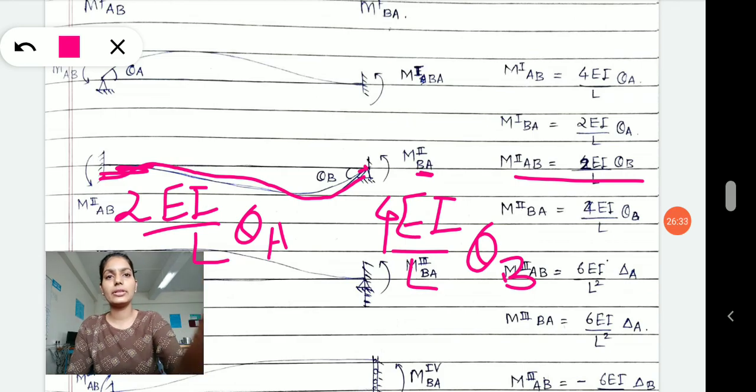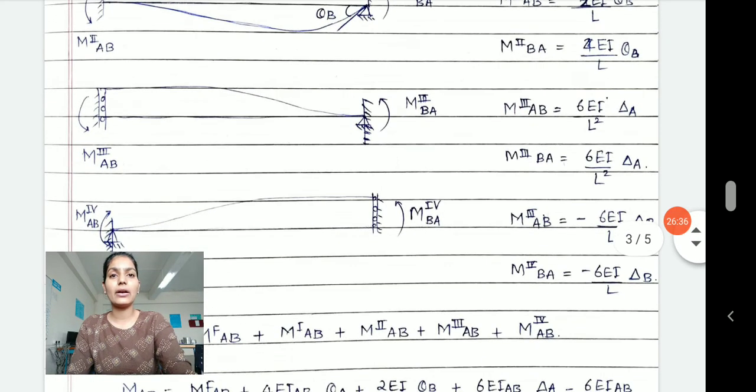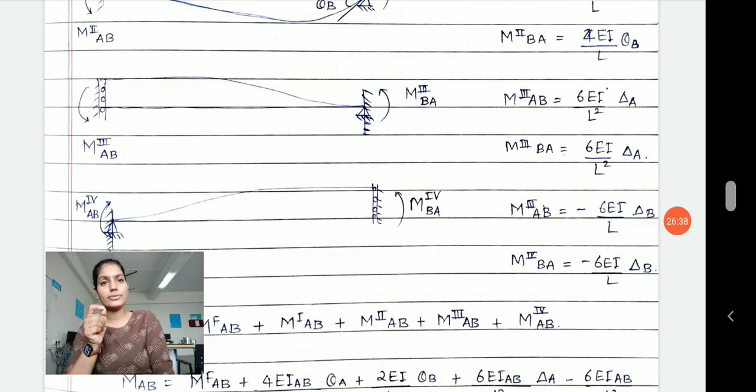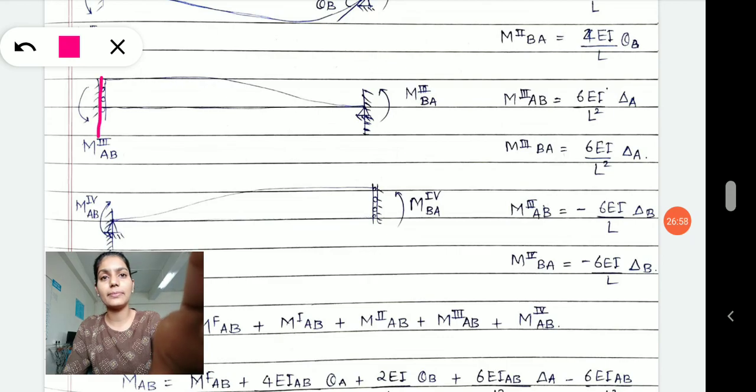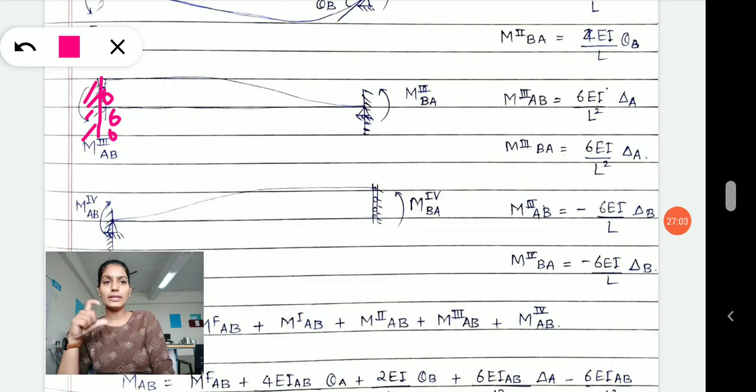That is the moment. Now I am releasing my member for translation. Earlier I had released it for rotation. Now I am releasing it for translation. If I want to show a translation, what will I do? I have arranged the system of support like this. I have provided rollers at that point where the other end is restricted and kept fixed.